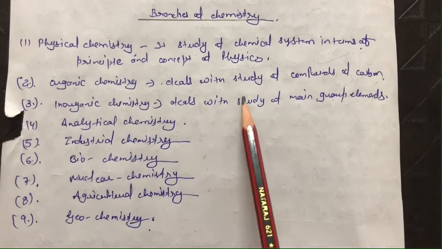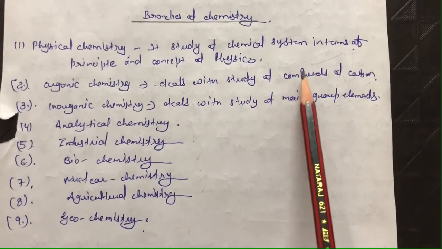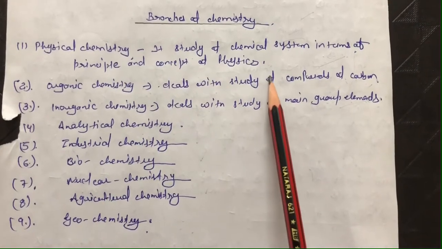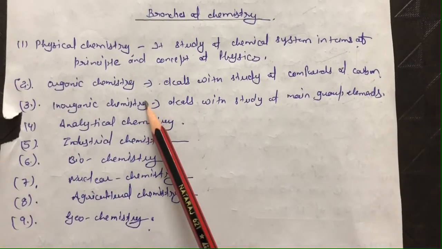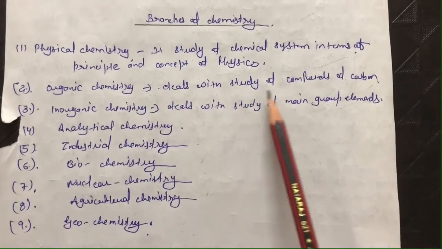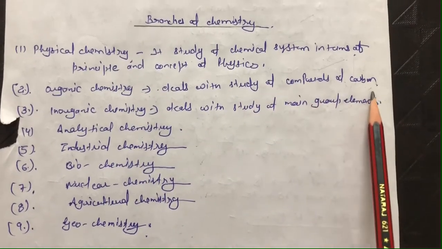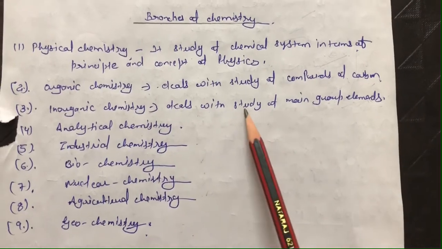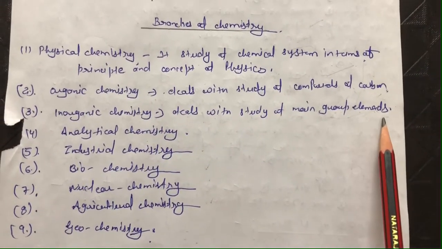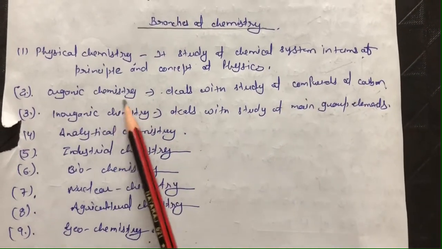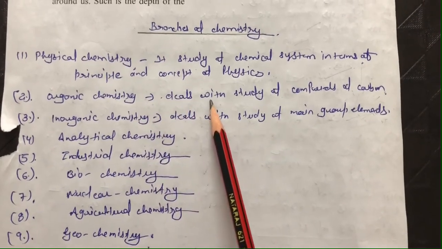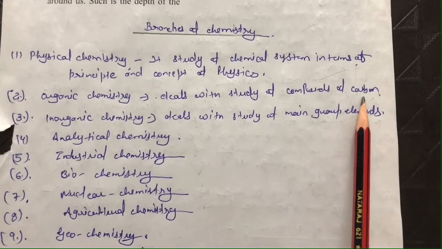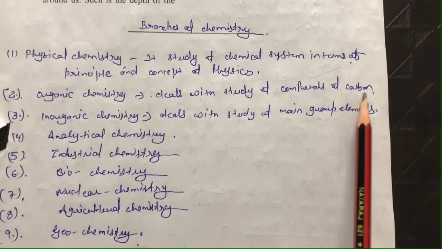That is physical chemistry, that deals with the study of the chemical system in terms of principles and concepts of physics. And next is organic chemistry, that deals with the study of the compounds of carbon. And then third is inorganic chemistry, that deals with the study of the main group elements. Clear? For organic chemistry you can also say that it deals with the study of the compounds of carbon and hydrogen and their reactions and their mechanisms.